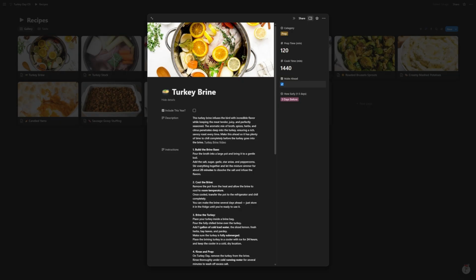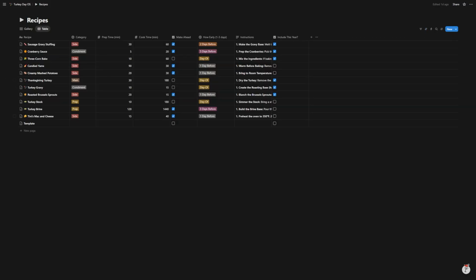And then whether or not this is something I could make ahead, and then how many days ahead of time I can make it. I don't think I need the make ahead anymore. I might be able to remove that because I was using that with a previous configuration that I had in mind.